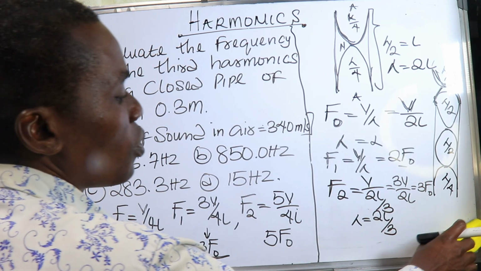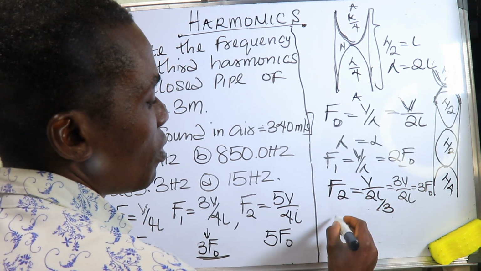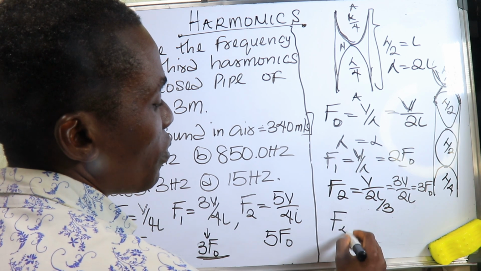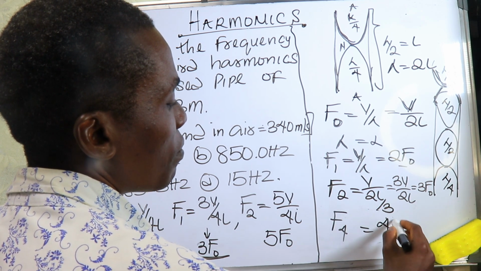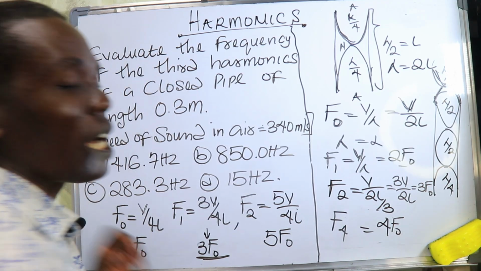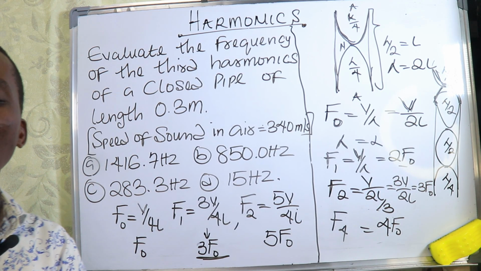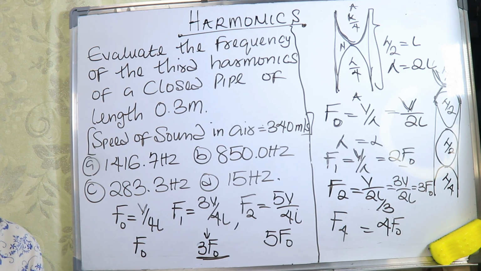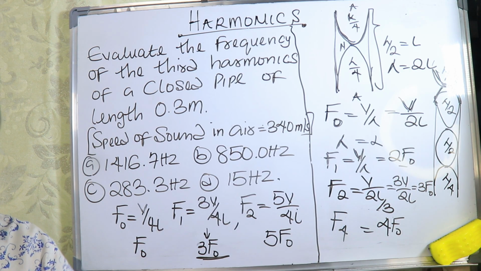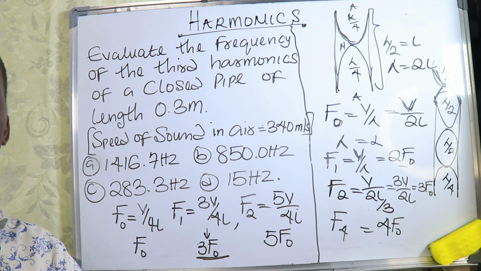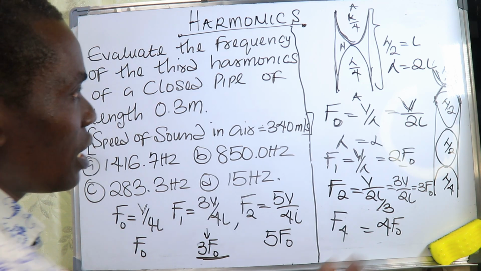Now the next one we will get is the third overtone, and it will be our fourth harmonics. So you see how the whole thing goes, and this is how you get your fundamental frequencies, your frequency for open pipe. Now let's go answer the question.